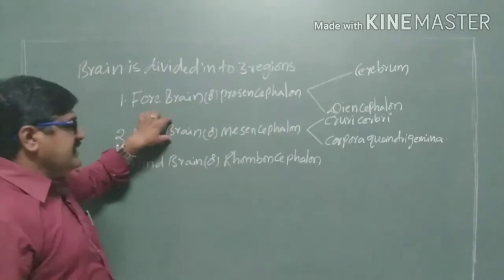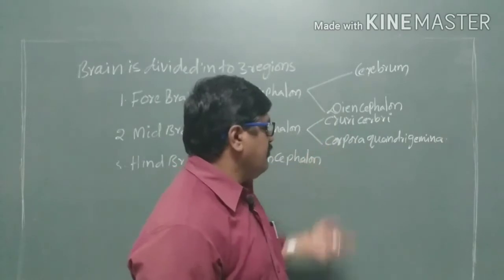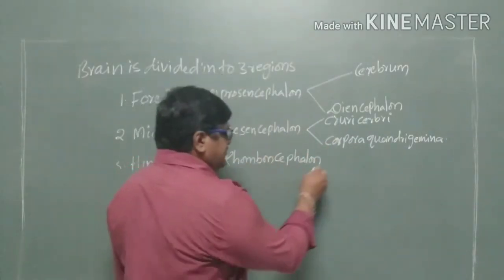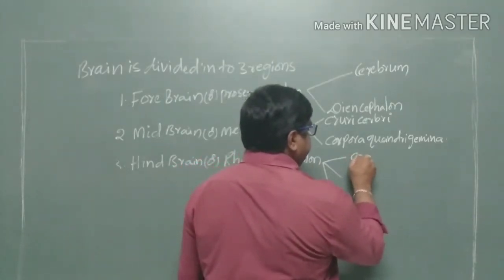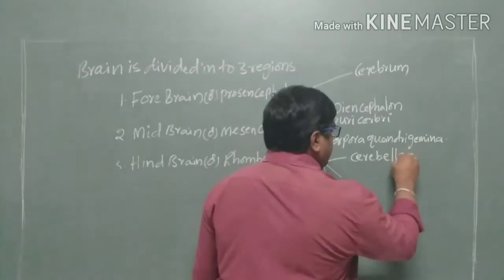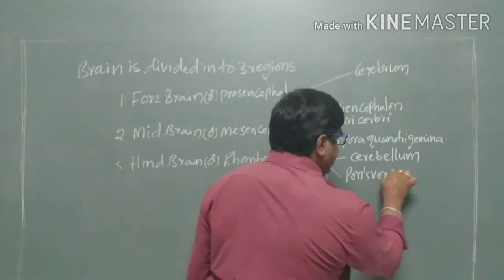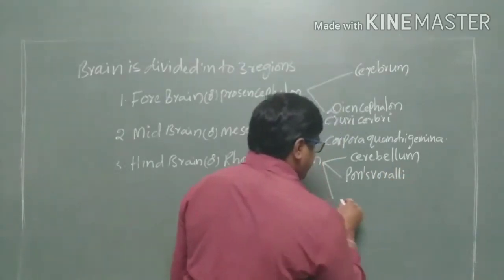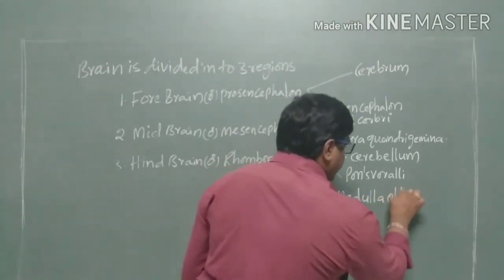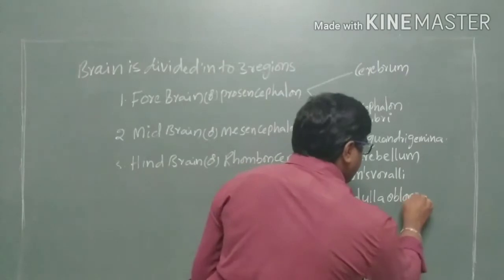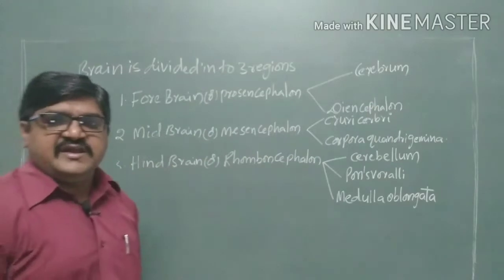The midbrain is divided into two regions, the cura cerebri and the corpora quadrigemina, and the hindbrain is divided into three regions. One is the cerebellum, the second is the pons orale, and the third is the medulla oblongata.